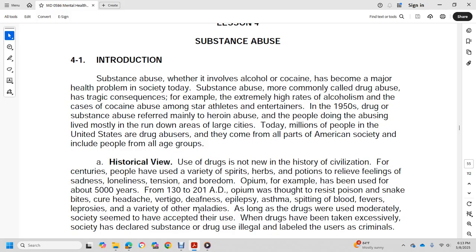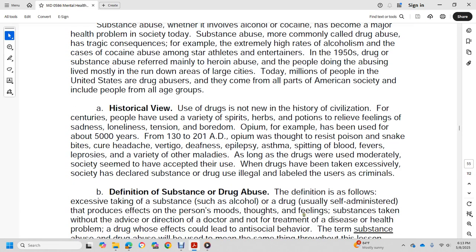From 130 to 201 AD, opium was thought to resist poison, snake bites, headaches, vertigo, deafness, epilepsy, asthma, spitting of blood, fevers, leprosy, and a variety of other maladies. As long as the drug was used moderately, society seemed to tolerate its use. When the drugs were taken excessively, society declared substance use illegal and labeled users as criminals.